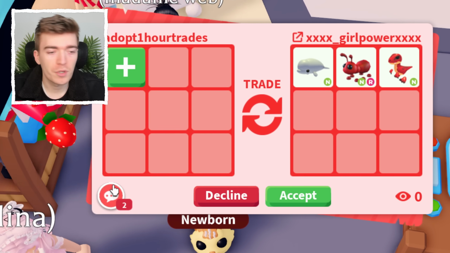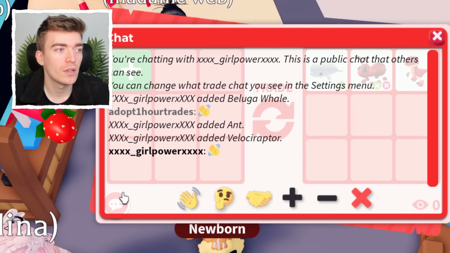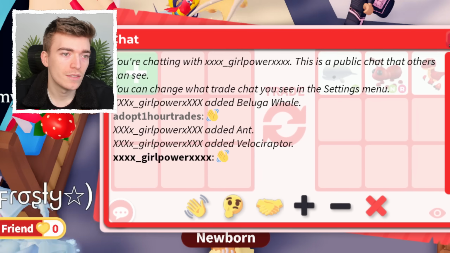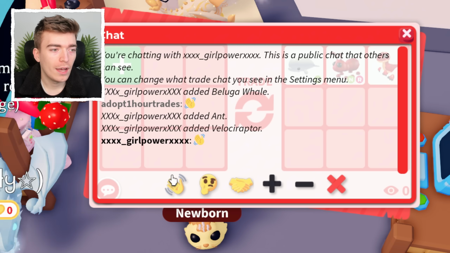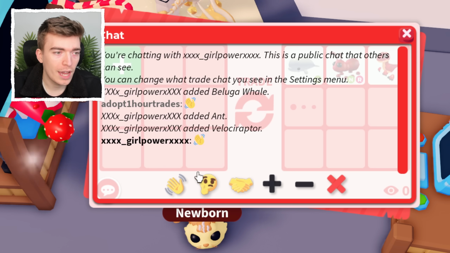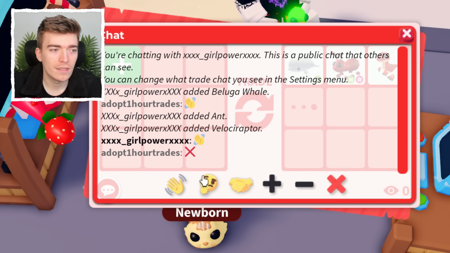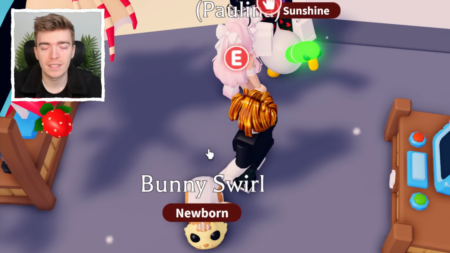And there's many reasons why this has happened. Okay, this isn't an Adopt Me choice, this is a Roblox legal feature, meaning I can't actually message this person at all, which is really strange. Now, as you can see, there's literally no button to do anything. I click on the chat and it only comes up with these emojis. We're just gonna press the X. It's literally just emojis now. It completely removed the text as well.